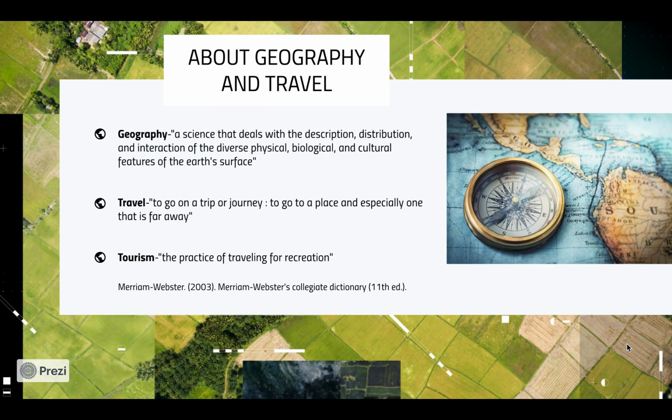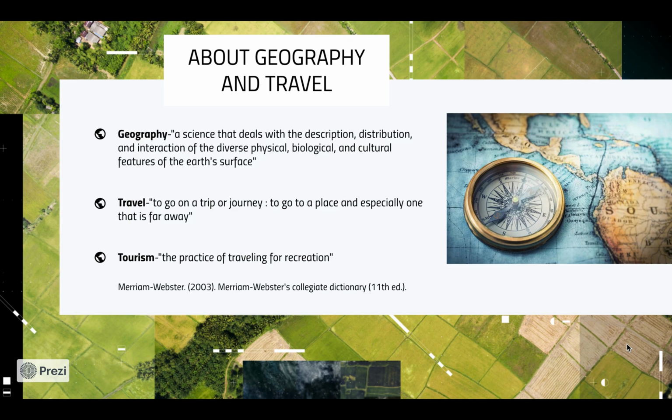First, Global Road Warrior is a geography and travel resource available to all Provo Library users. According to Merriam-Webster Dictionary, geography is a science that deals with the description, distribution, and interaction of the diverse physical, biological, and cultural features of the Earth's surface. This resource will provide facts and descriptions about each country in this sense.